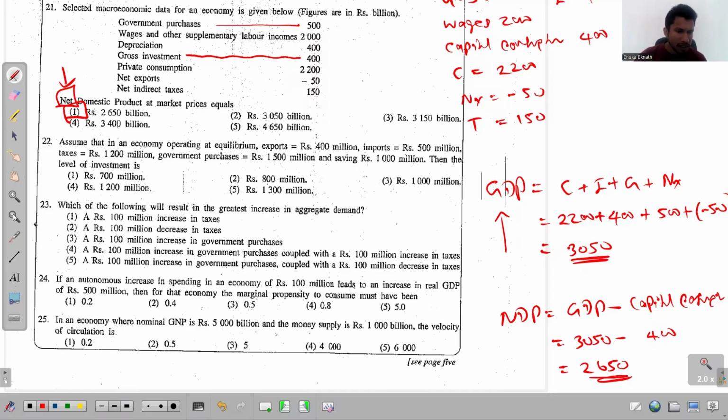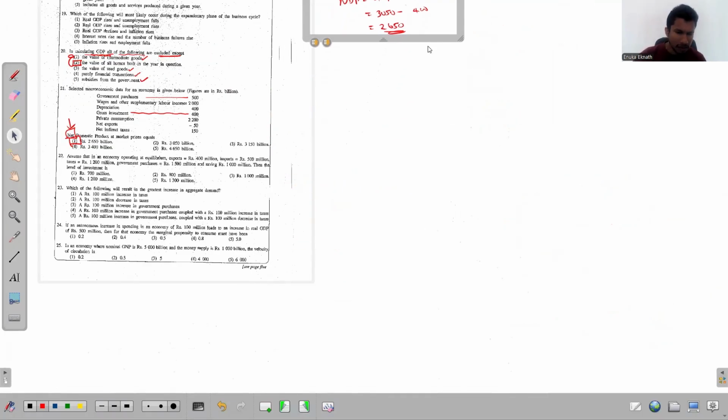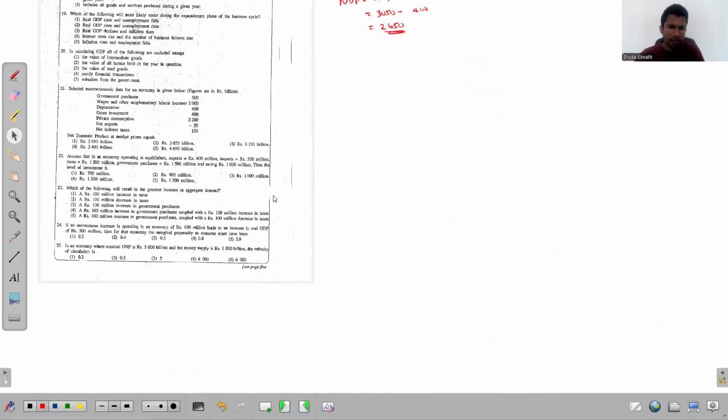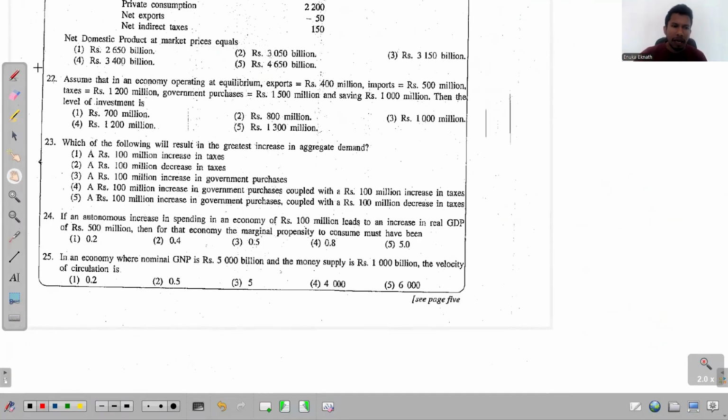Before we move to this question 22, let's keep them aside. Okay, we don't need them now. Now we will read this question number 22. It says, assume that an economy operating at equilibrium, exports is 400, that is X. That's 400.